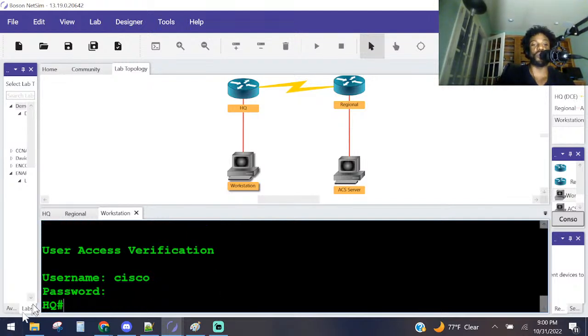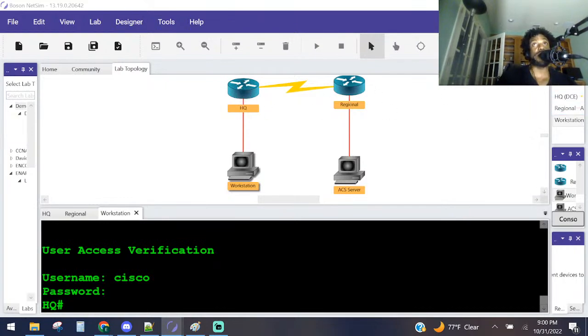Press enter, and look, we're in. What is that mode called? Privileged exec mode, indicated by that pound sign there. So it looks like it worked. What credentials did you use to log in and why? I used the username Cisco and the password ciscopass. Then it says, what credentials would you use if the ACS server failed? Again, that's the backup method, which is the local account that we created on here. That's what it should be, right?